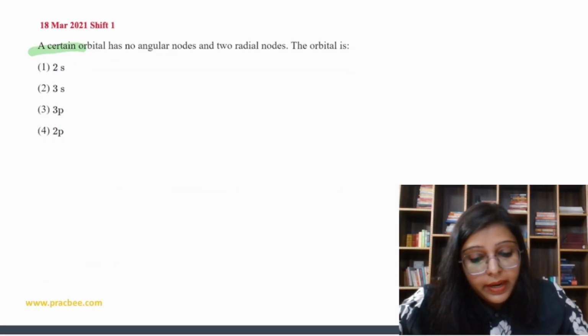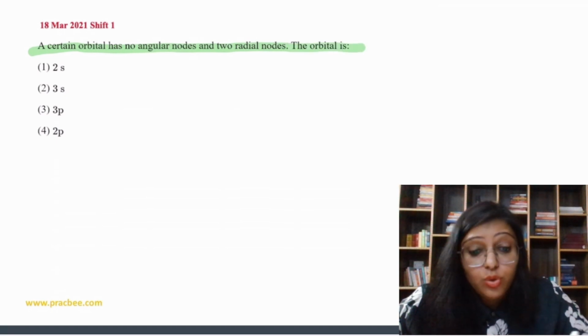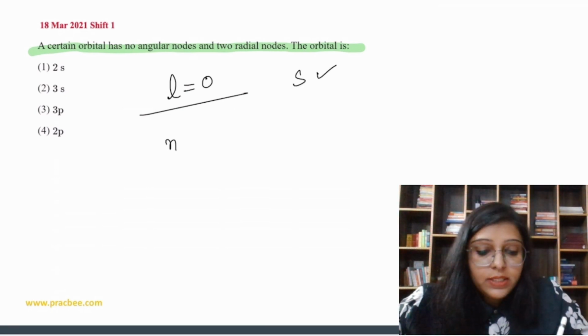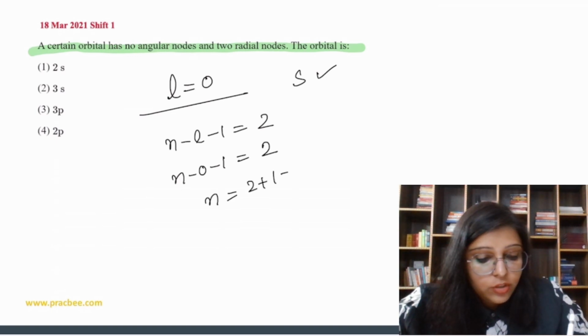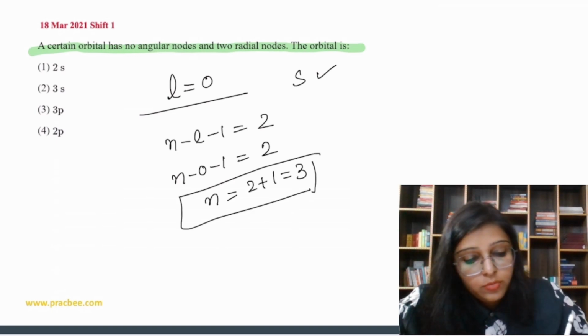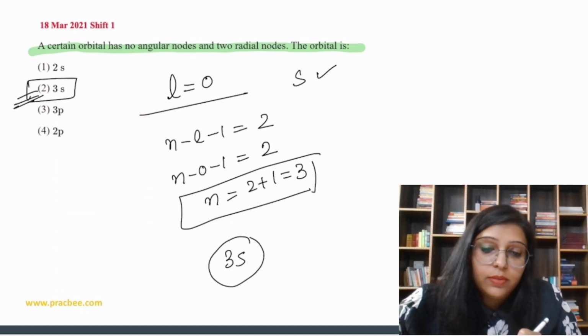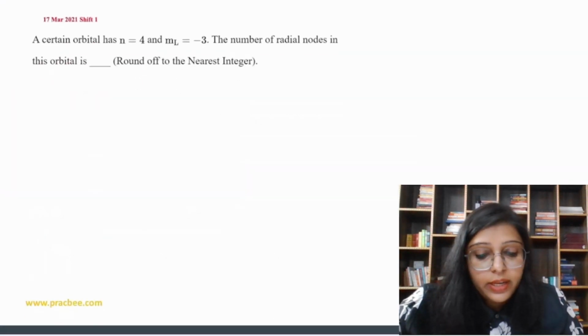A certain orbital has no angular nodes and 2 radial nodes. No angular nodes means the value of l is 0. If the value of l is 0, then it must be s. 2 radial nodes means n minus l minus 1 is equal to 2. So n minus 0 minus 1 is equal to 2. So the value of n is 2 plus 1, which is equal to 3. So it must be 3s. So option 2 is the correct answer. Now let's do the next question.